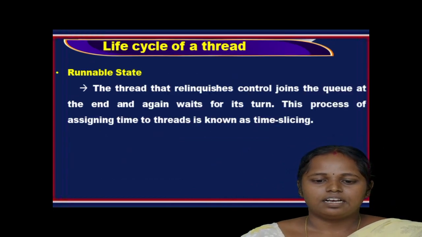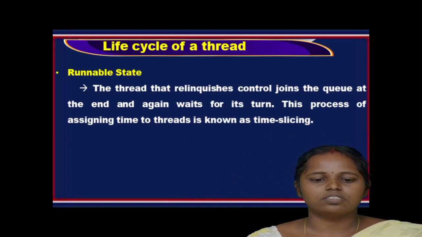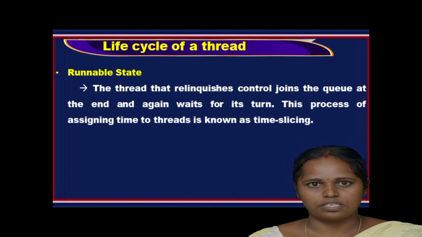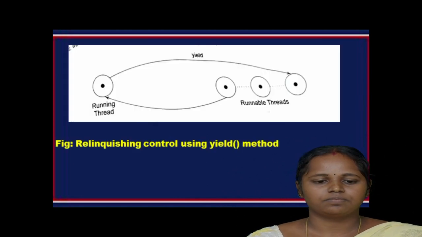The thread that has control then joins the queue at the end again and waits for its turn. The process of assigning time to threads is known as time slicing. We can use the yield method to return the thread to the runnable state.